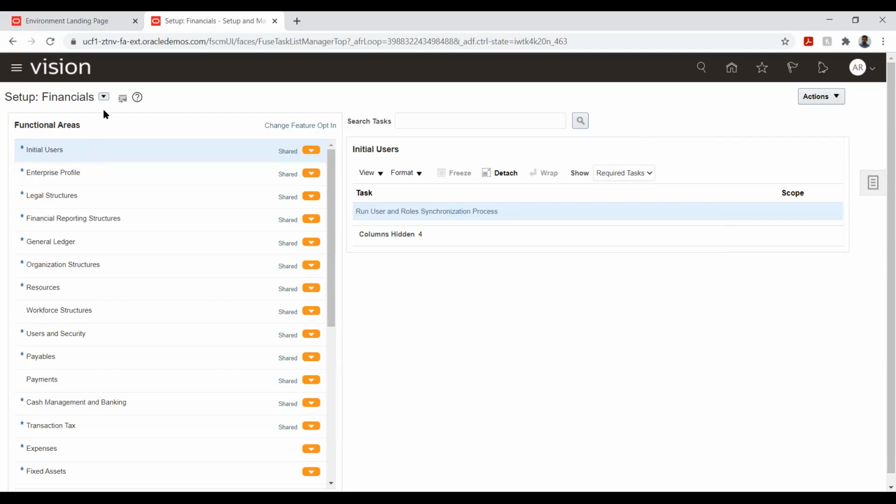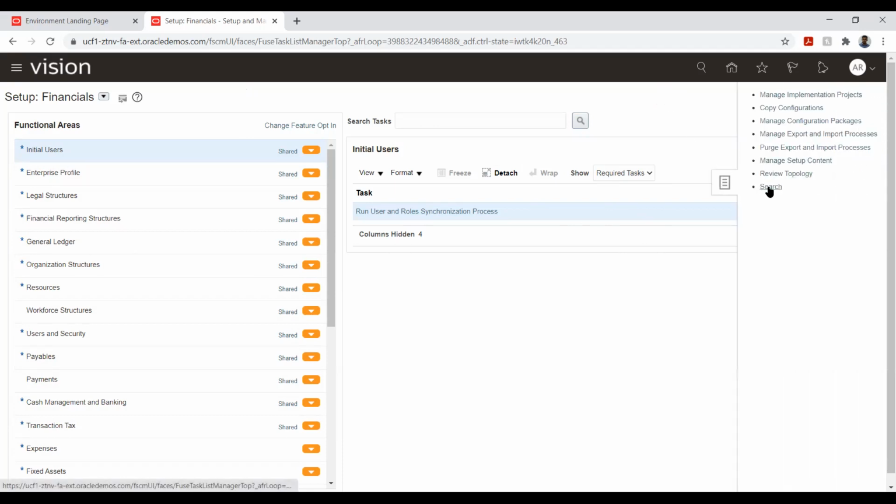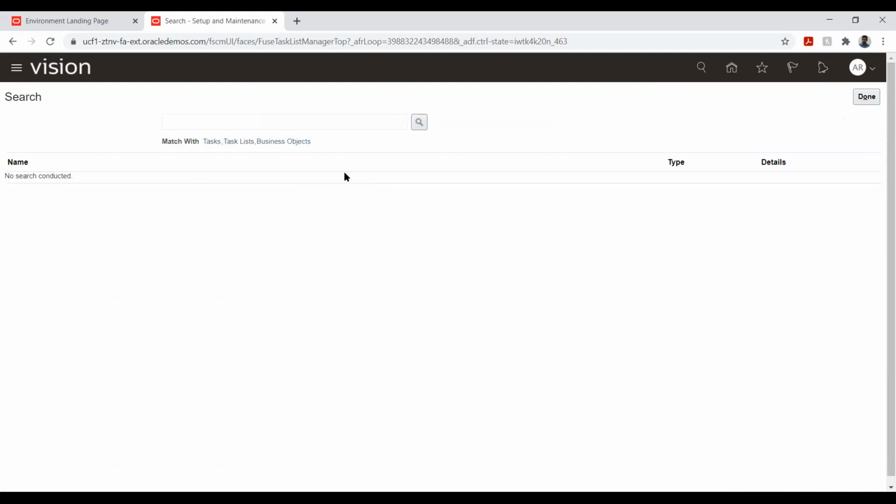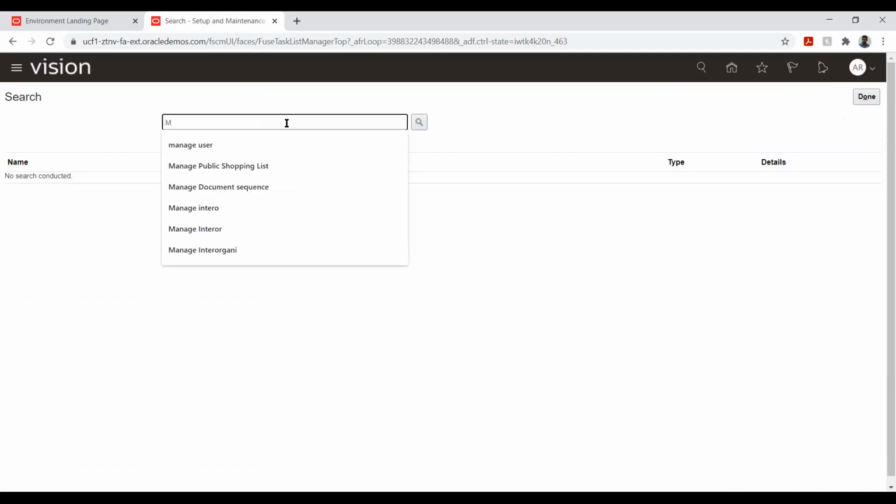And then we have the actual offering. The offering is the financials that we call an offering, and the individual features, like customer payments and the other options, we call features. If I want to select any particular task, I have two options. I can search directly here, or if I want to search in the entire instance, I can say search. Let's say I want to search manage user.